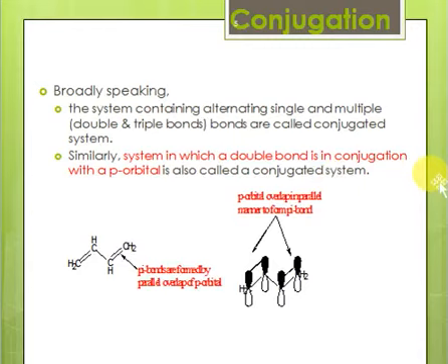So let's consider why a system in which there are alternating single and multiple bonds, or a p orbital next to a pi bond, is conjugated. Consider this example of butadiene. Here we have two pi bonds, and we remember from hybridization that these pi bonds are formed by parallel overlap of p orbitals. So these are the 4 p orbitals. They form the pi bonds shown here, and these also form pi bonds shown here, because they're parallel to each other. But these orbitals are also parallel to each other, so they also overlap.